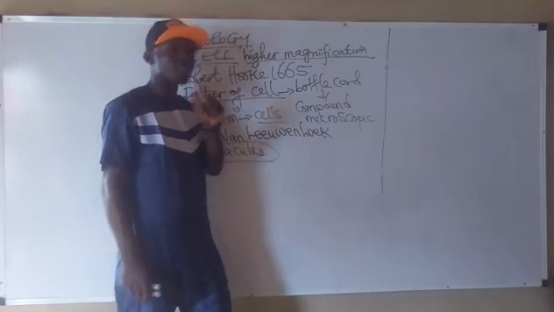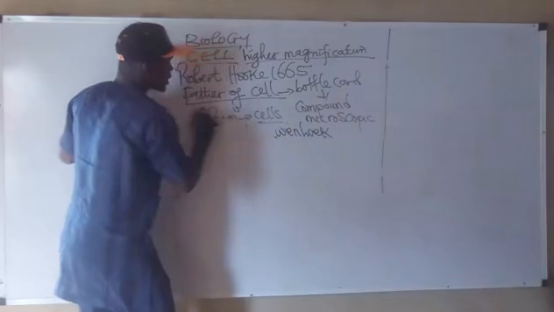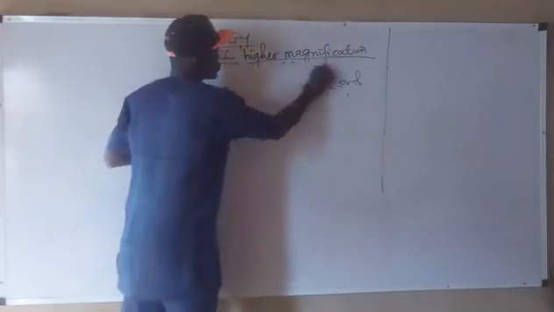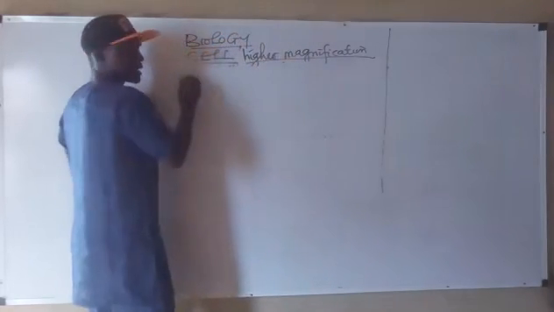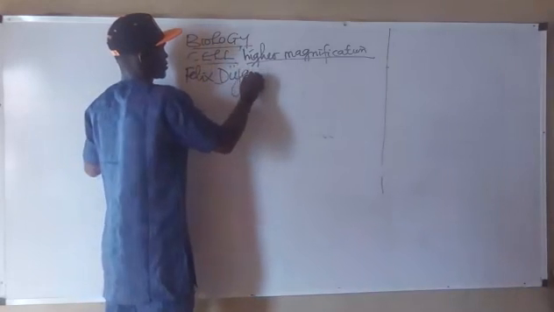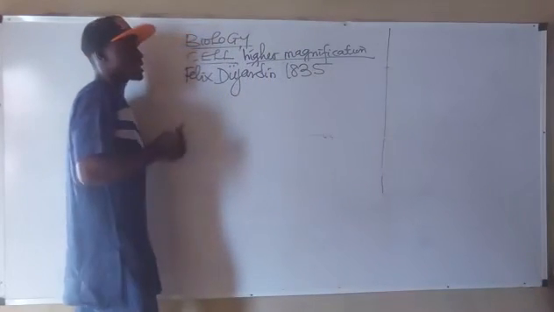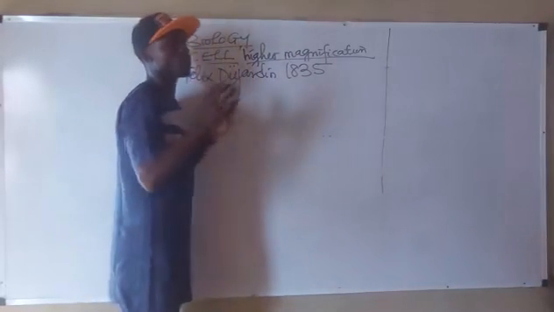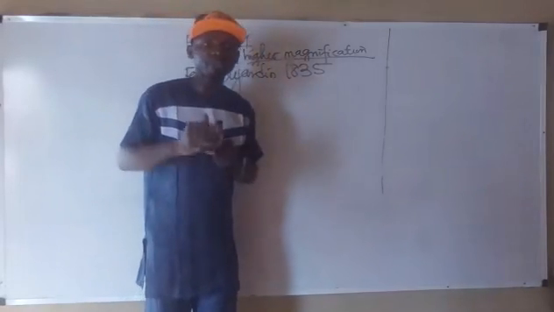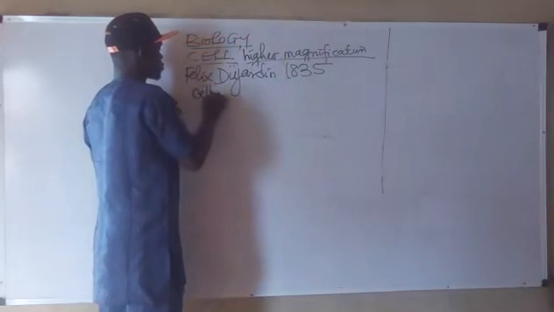So please note that it is very, very important. Now, it does not stop there. There's a scientist named Felix Dujardin. In the year 1835, he stated that all living things were made up of cells. Felix Dujardin stated that all living things were made up of cells. Did you know what he did? He subjected the cell under a microscope.